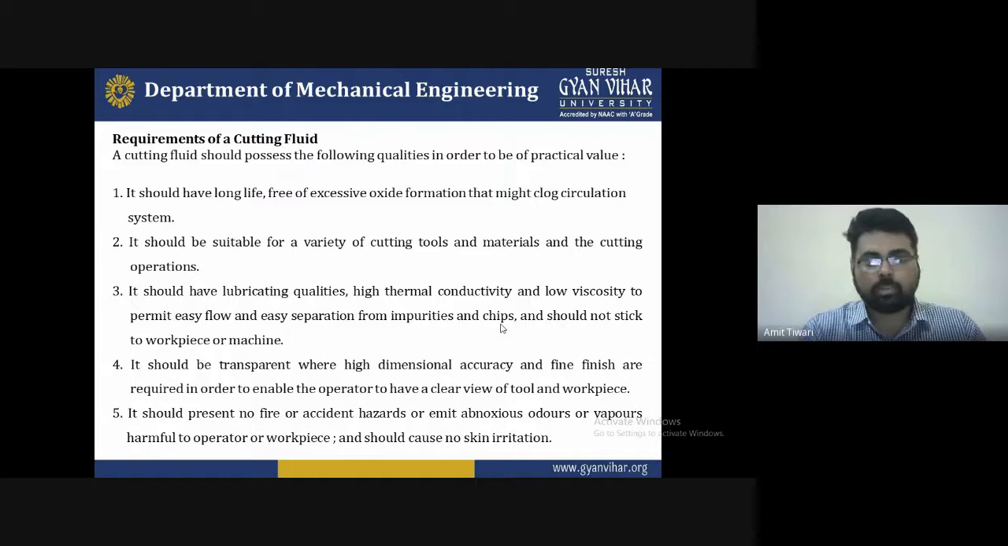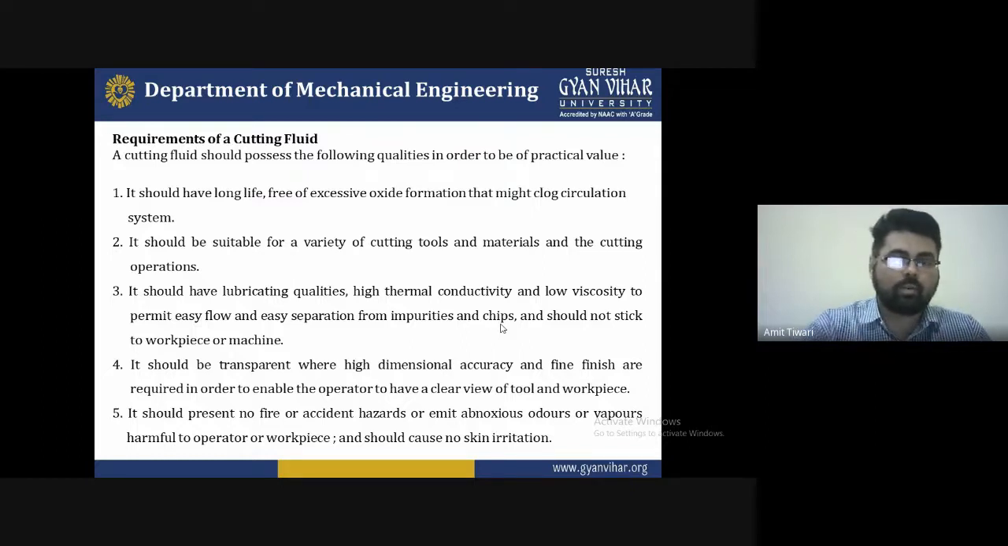It should have a lubricant quality, high thermal conductivity, and low viscosity to permit easy flow. Because if the viscosity of a liquid is high, it is not easy to flow and it is difficult to use as a lubricant for machining. For it we require low viscosity and high thermal conductivity, because when the temperature increases, if the material has low conductivity, it may burn or be injurious or dangerous for the operation.